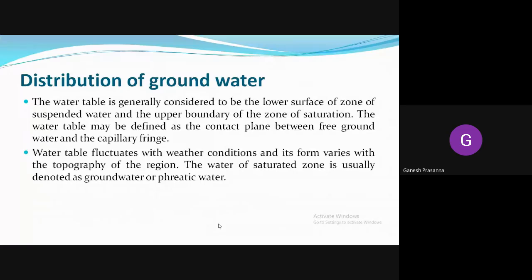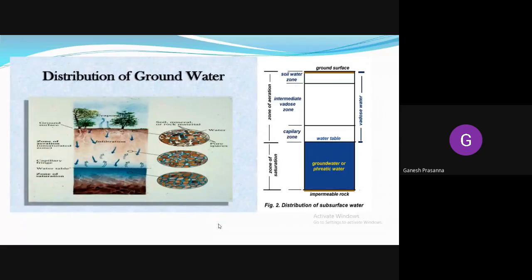Okay, so the water table usually fluctuates with the weather conditions, and it also depends on the topography of the region. The water of the saturated zone is usually denoted as groundwater or phreatic water. Okay, so this itself is called the distribution of subsurface water.